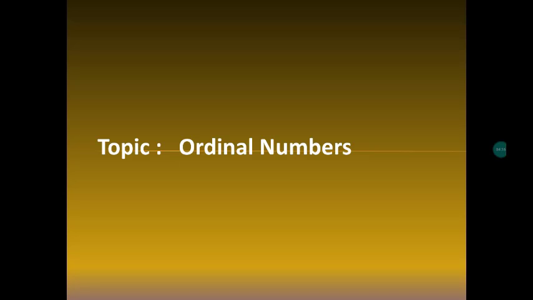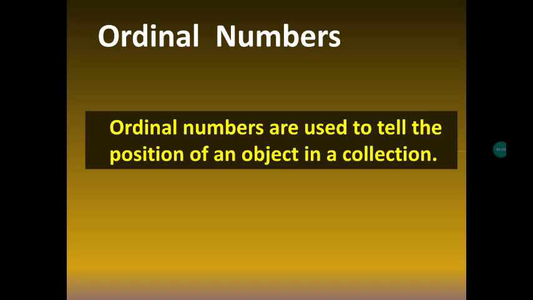Ordinal numbers. What do you mean by ordinal numbers? Ordinal numbers are used to tell the position of an object in a collection. That means in a collection, it tells us the position of an object. How? Like first, second, third. We are saying first, second, third. These numbers are called ordinal numbers.